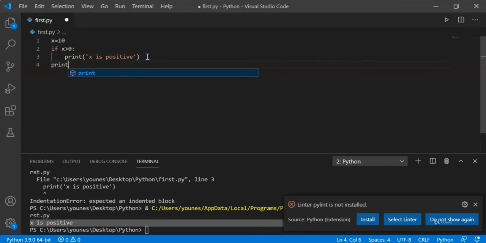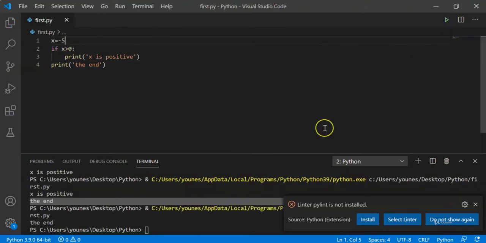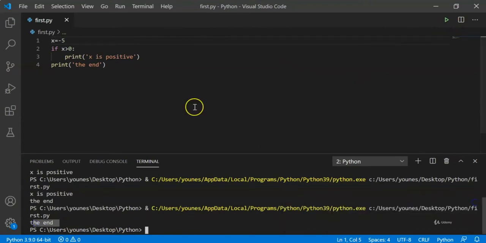Now, if we write something here, for example, "the end", let's run this code, we'll get x is positive and the end. Even if x is not positive, let's suppose x is equal to -5, and let's run this code, we'll get the end in both cases, since this print statement is not in the body of the if statement.